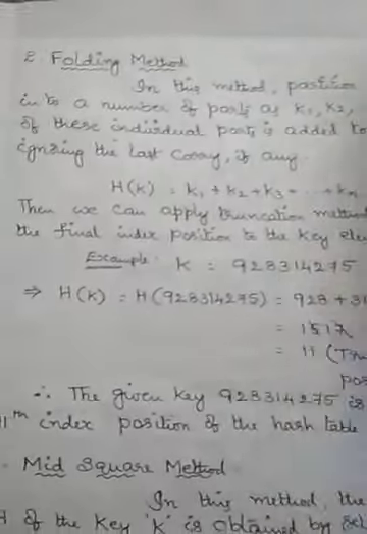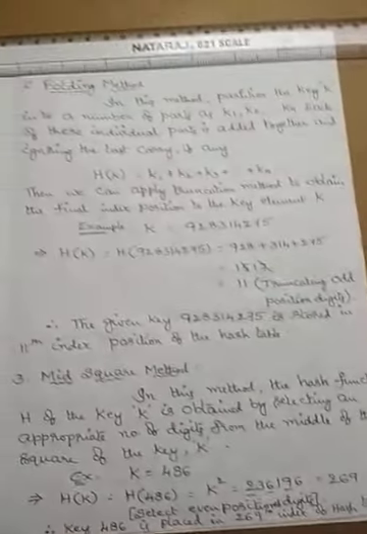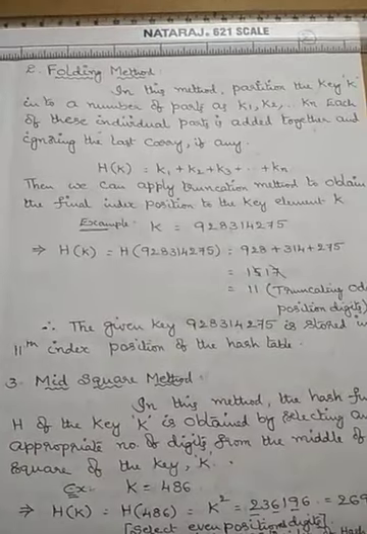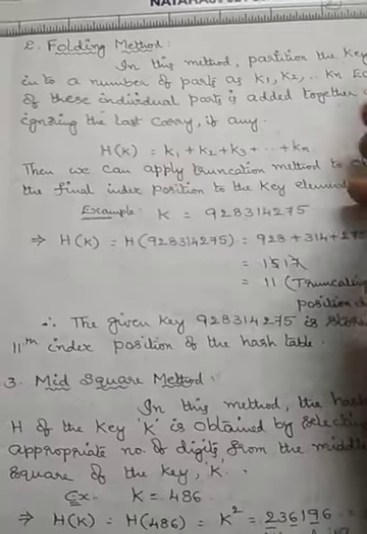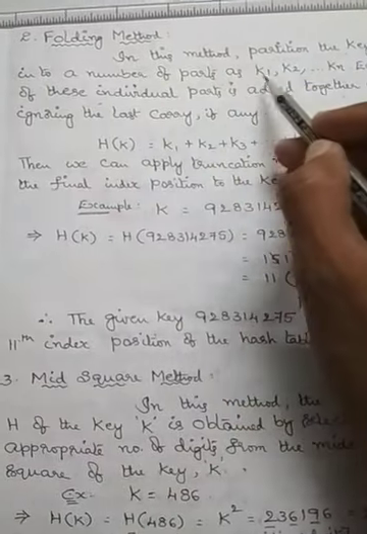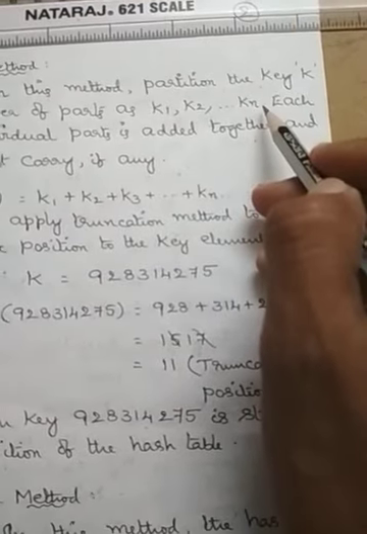Now the second method, let us consider, called the folding method. The folding method is another important and useful method that will divide or partition the key k into a number of parts. In this method, we partition the key k into parts k1, k2, and so on up to kn.